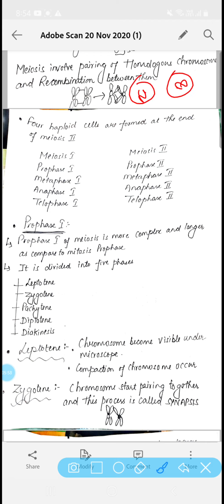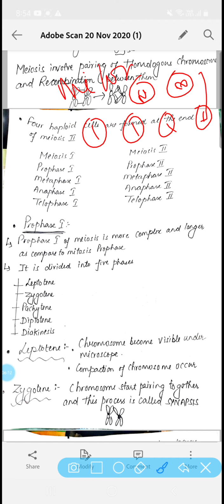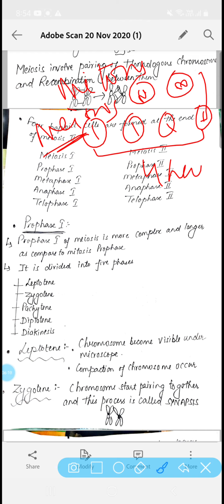Two diploid cells were formed, but at the end of meiosis, what will happen? Four cells are formed, and all four of them are haploid cells. This is the major difference between mitosis and meiosis. In meiosis, four cells, and all of them are haploid. In mitosis, two cells, and both of them are diploid. That is the result. Clear?